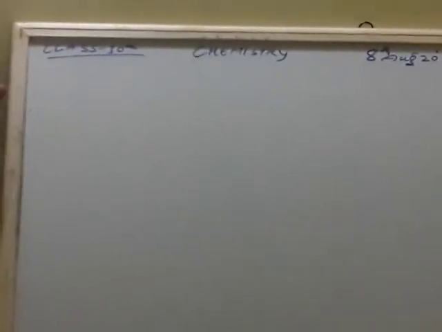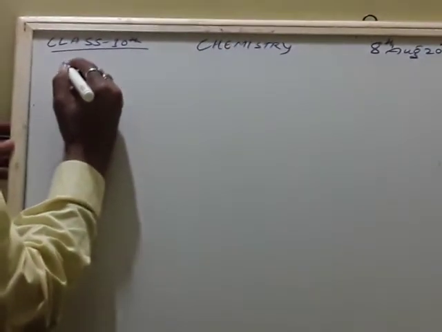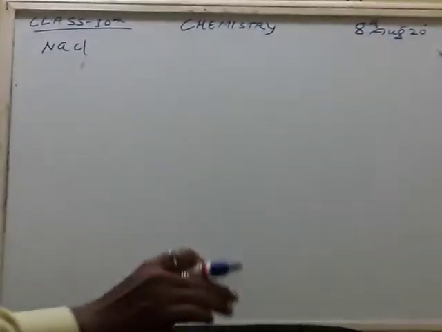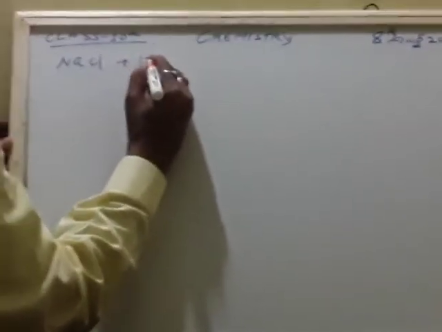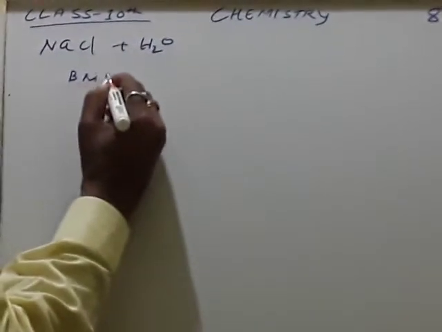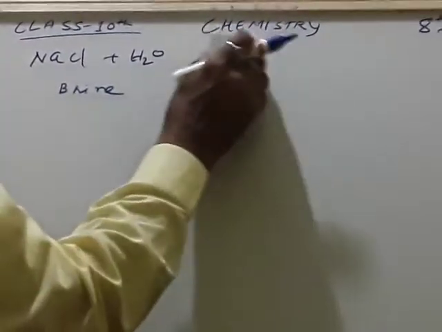Okay, children. So once again I will write the reaction. Sodium chloride plus H2O, which we call brine. So this will undergo electrolysis.